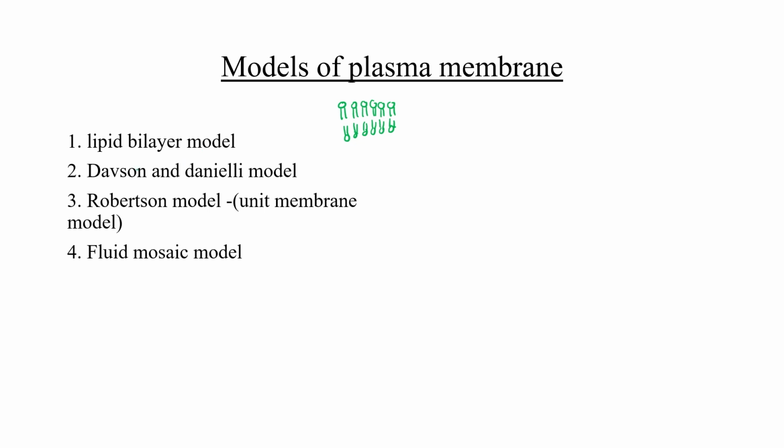The next model that came was by Davson and Danielli. These are the two scientists who proposed this model, and according to their model, two layers of protein flank the central phospholipid layer. This means there are two layers of protein, on the external side as well as the internal side, like this.